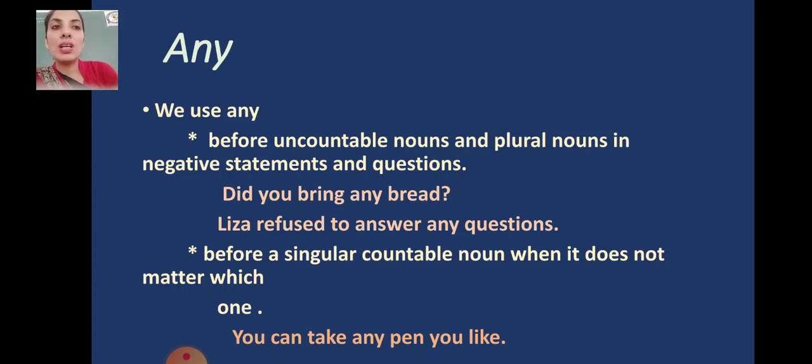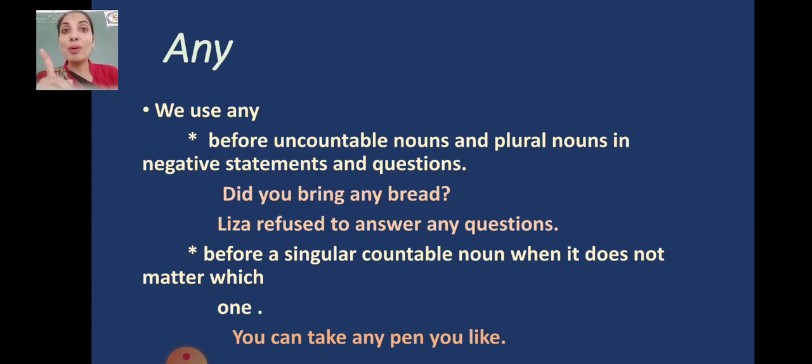Next, any is used before a singular countable noun when it does not matter which one. When it is not particular, we don't know. So we are talking about any. Singular noun, how is it? "You can take any pen you like." Suppose I have given you the options. I have put some pens before you, red, black, blue, different colors or of the same color but many, and I am telling you to pick up the one you like. Or I can say you can have any of your choice.